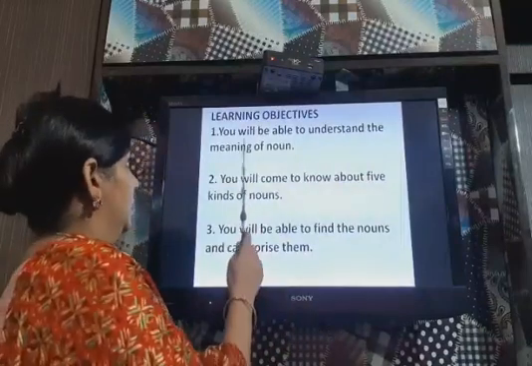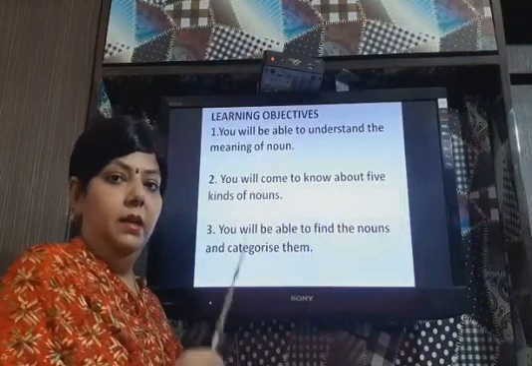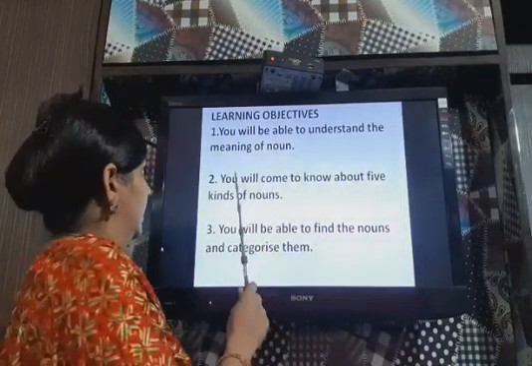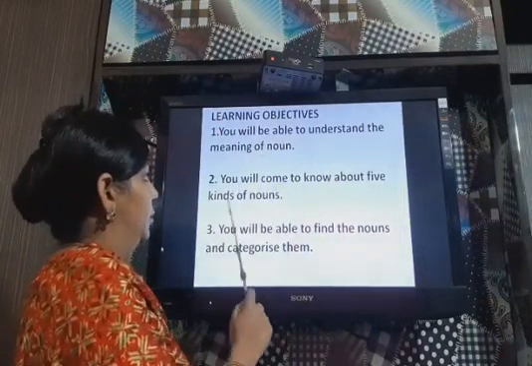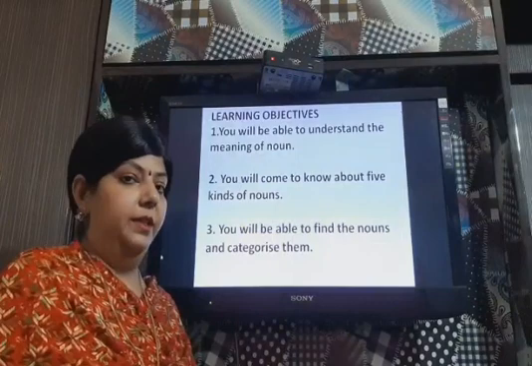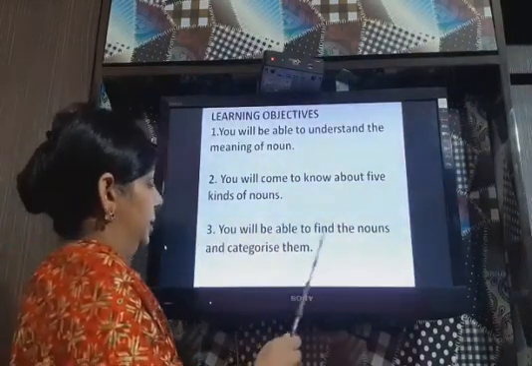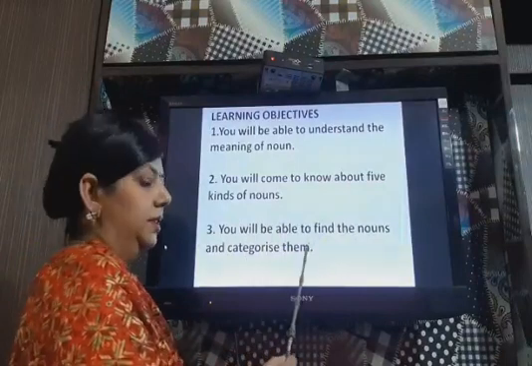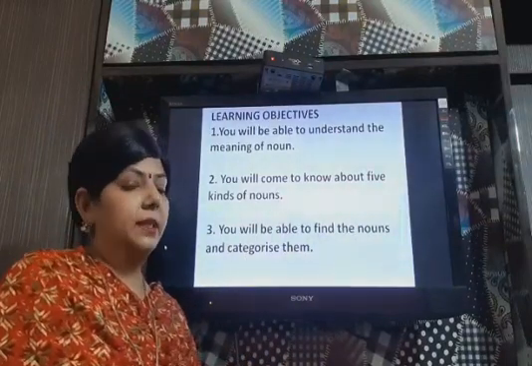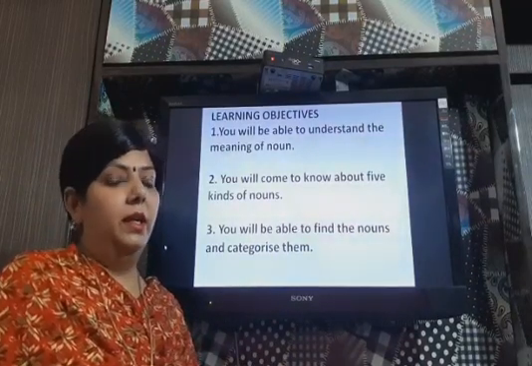So first of all, you will be able to understand the meaning of noun. While learning this, you will be able to understand what is a noun. Next, you will come to know about 5 kinds of nouns. How many kinds are there? 5 kinds. So you will be understanding this also. You will be able to find the nouns and categorize them. That means when you understand the meaning of noun and its kinds, you can pick the nouns from the sentences and you can tell their kinds also.